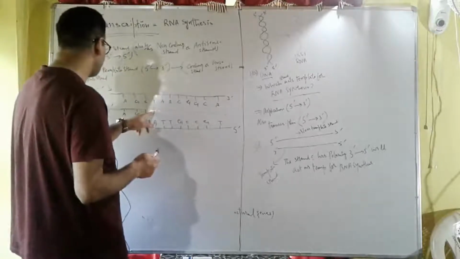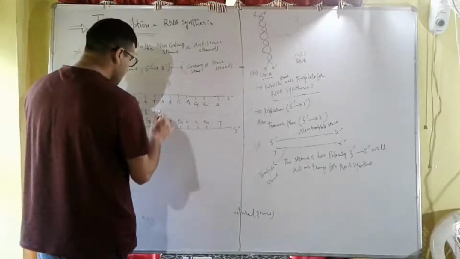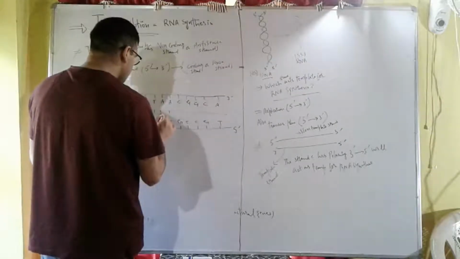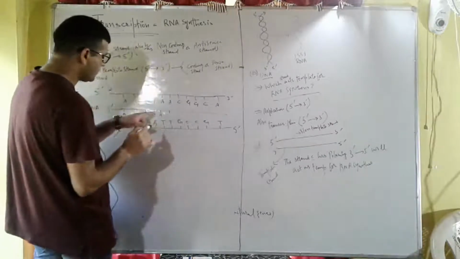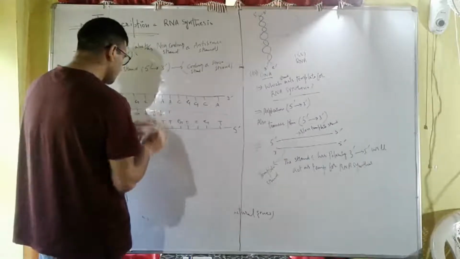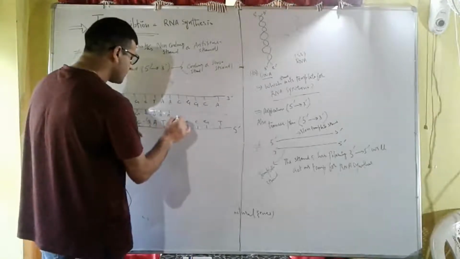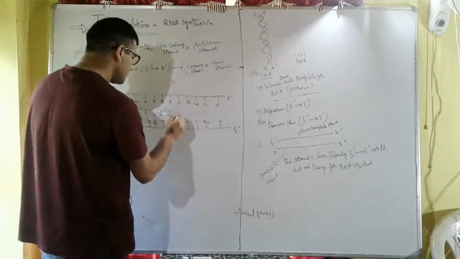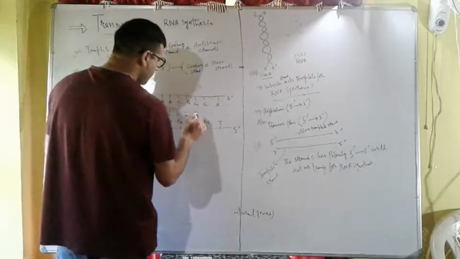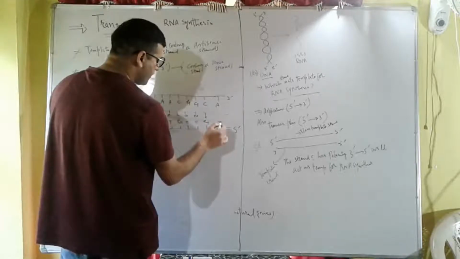But thymine is absent in RNA, so instead of thymine we have uracil. Then thymine pairs with adenine, guanine with cytosine, cytosine with guanine, guanine with cytosine, and thymine with adenine.